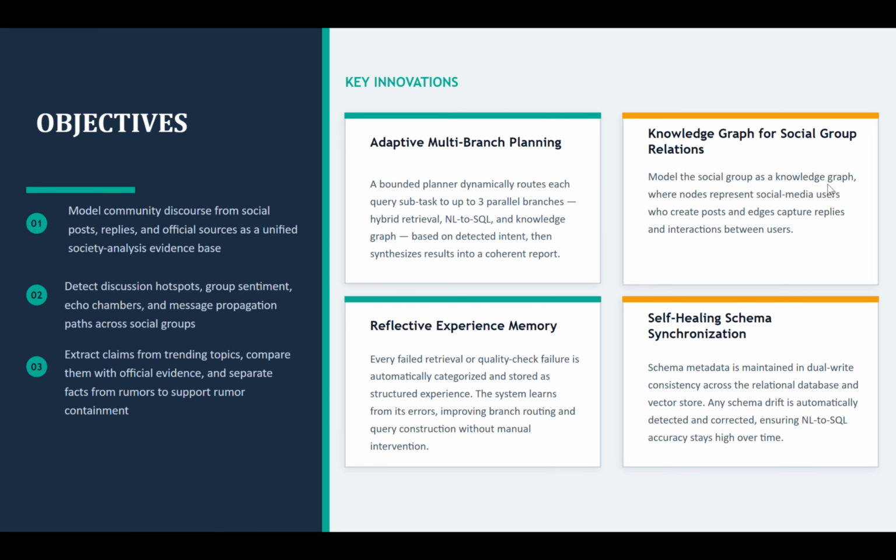The goal of the project is to build a society analysis system for understanding online community discussions. The system analyzes how people interact in social groups, what topics are trending, what emotions dominate the discussion, which claims are being formed, and how information spreads through replies and user interactions. It also compares community claims with official sources to help distinguish facts from rumors and support rumor propagation intervention.